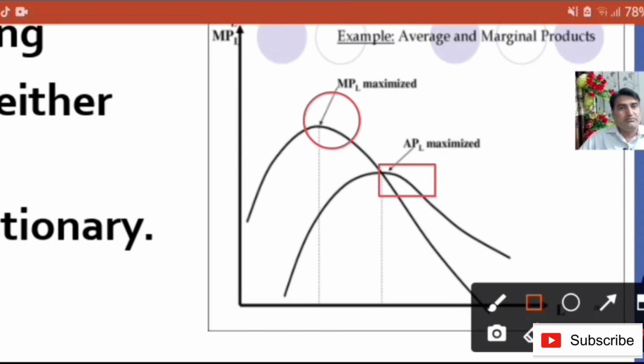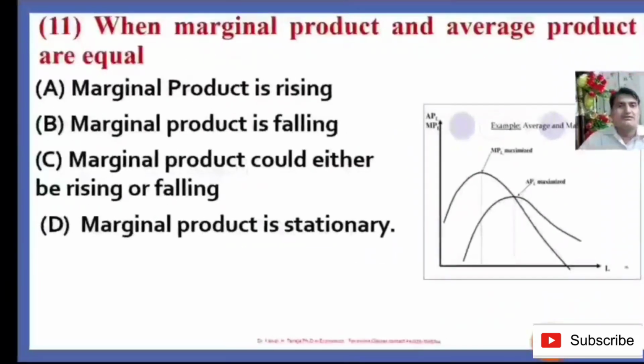That average product is maximum but marginal product is falling down. So it means when marginal product and average product are equal, the marginal product is falling. So this diagram has helped us in justifying our answer. Here answer B is the right answer.